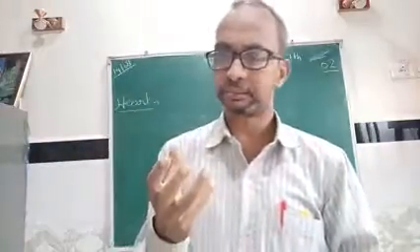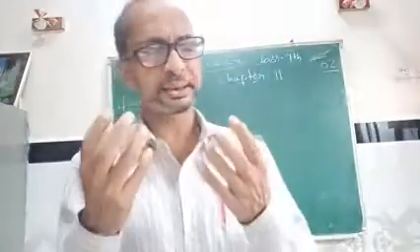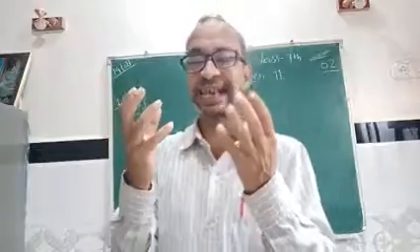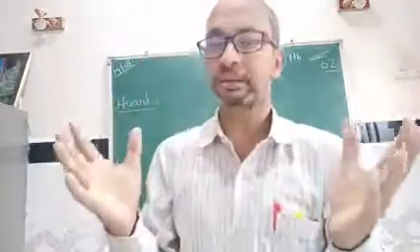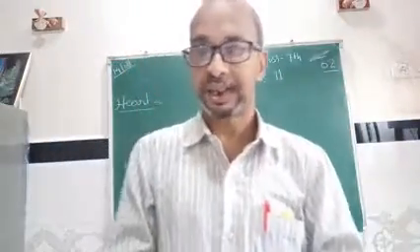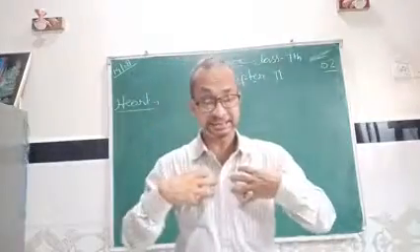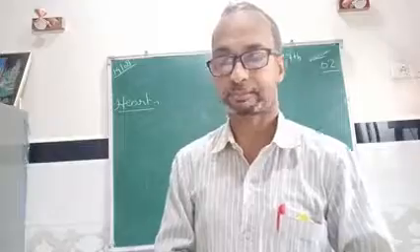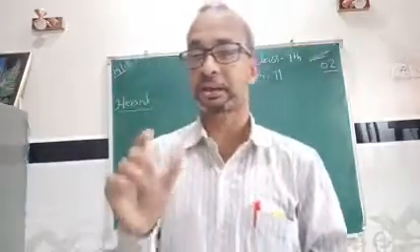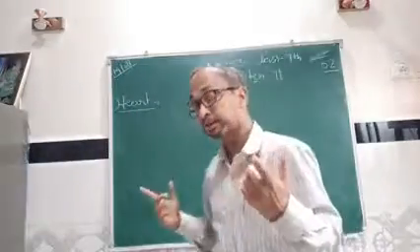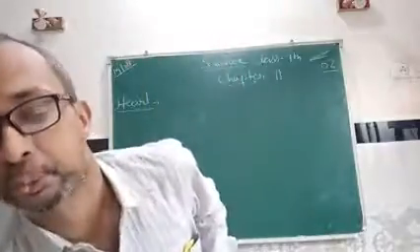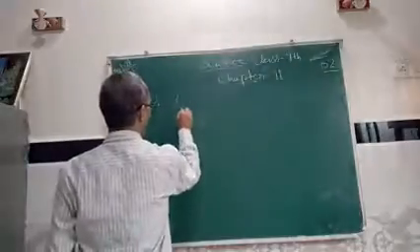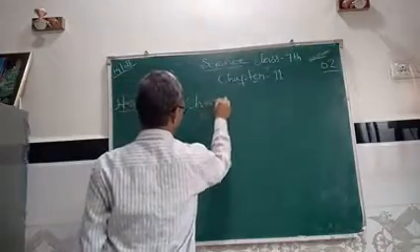And the heart is made up of special muscles called cardiac muscles, not solid muscles. And the heart is hollow inside, khokhla. So how many components does the heart have? The heart has 4 compartments called chambers. How many chambers? 4 chambers.